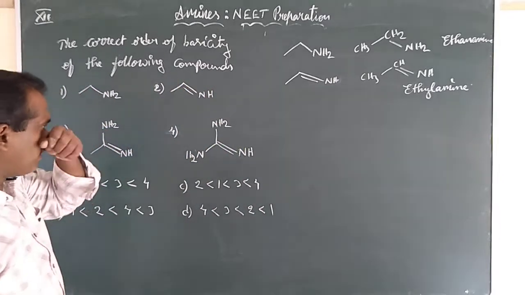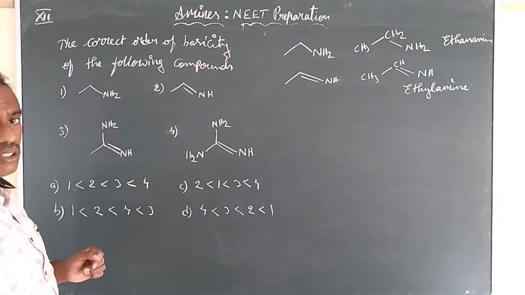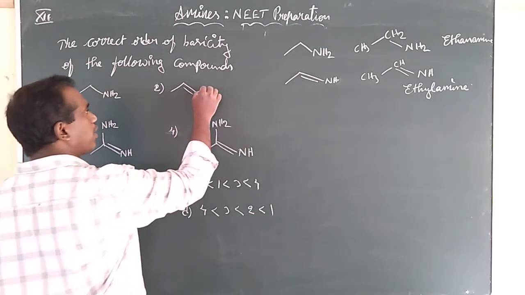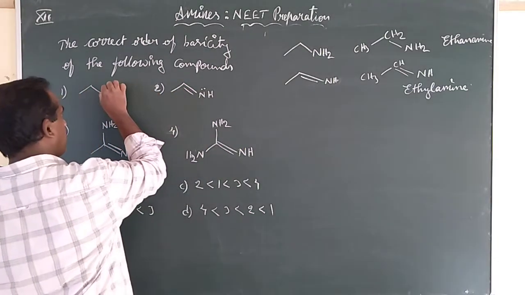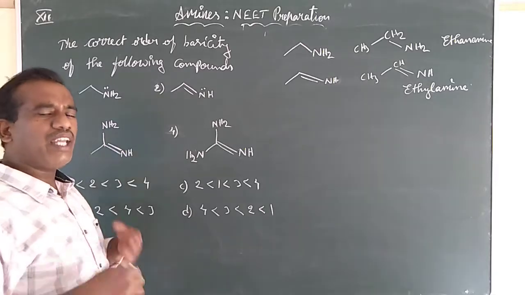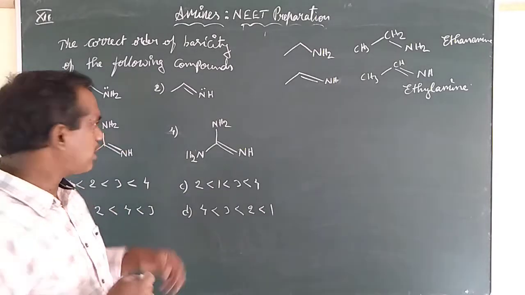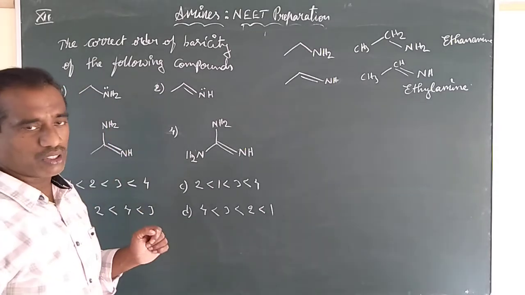And now here, among these two, you see which is more basic. Already in the last point also we raised this one. Nitrogen is having a lone pair. Any alkyl group when present, it gives electrons to the nitrogen.